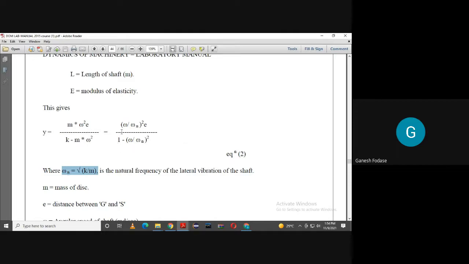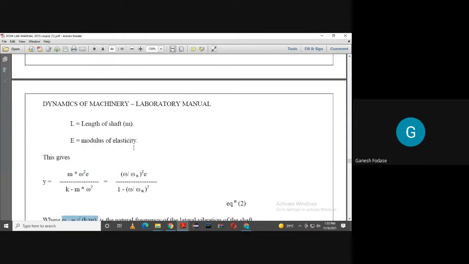Now what happens if omega is less than omega c, or you can say omega is less than omega n, and if omega is greater than omega n? Tell me, when omega is less than omega n, what about y? Is it positive or negative? Positive. When omega is less than omega n, this term will be positive, and this term will be positive, which means y is positive. Y is positive means like this.